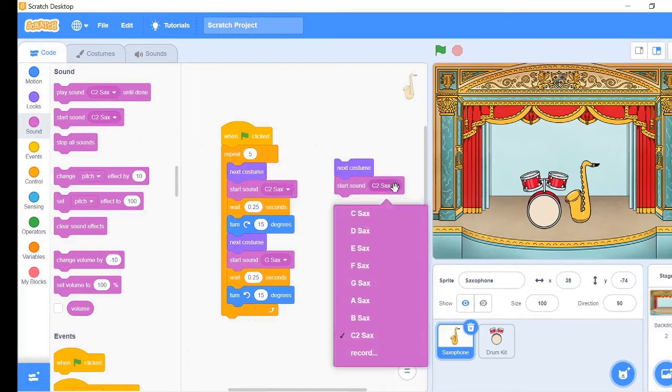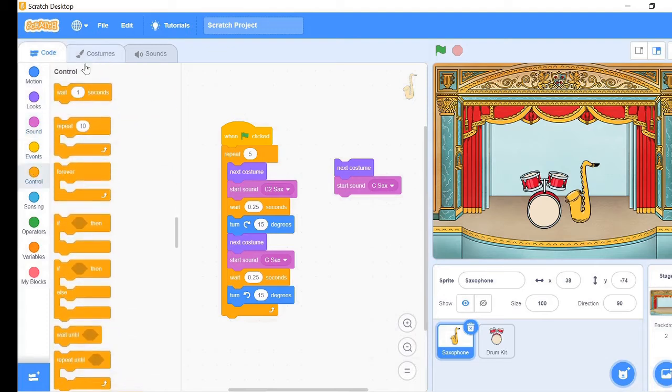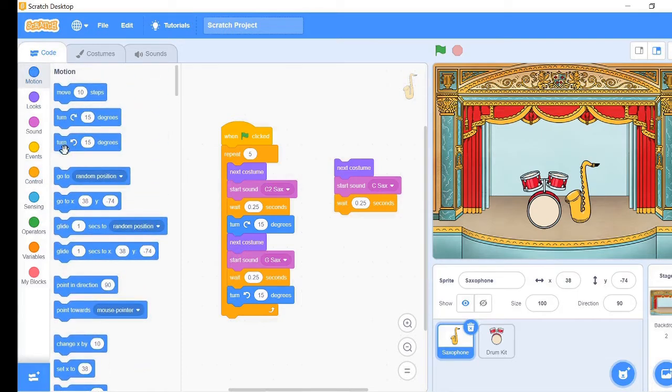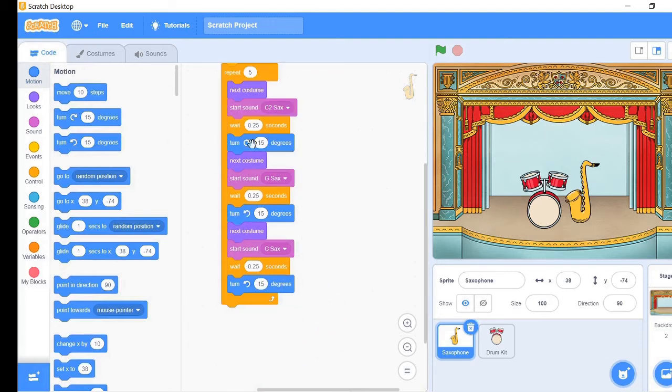Change the C2 sax to C sax. Even this time, take turn left 15 degrees block. Put it inside the loop.